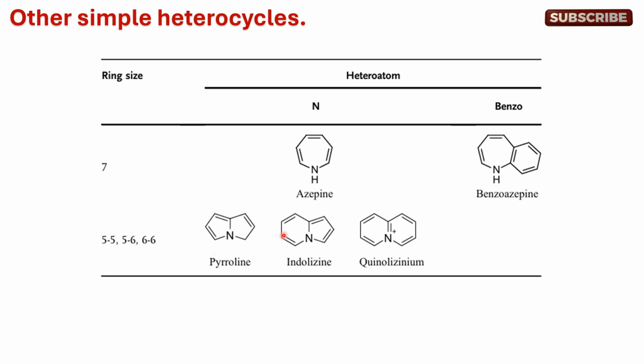There are some other fused bicyclic heterocyclic compounds such as 5,5 ring system, 5,6 ring system and 6,6 ring system. The first example is pyrrolizine, where we have nitrogen containing 5,5 membered heterocycles fused together. Another example where we have the 6 plus 5 ring system containing nitrogen is indolizine. And the least common one is quinolizinium, in which we have a 6 plus 6 fused ring system.